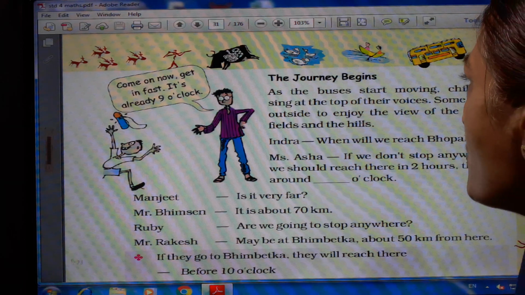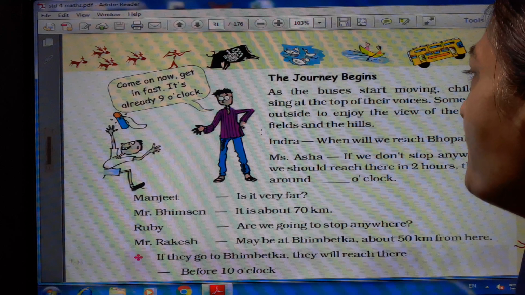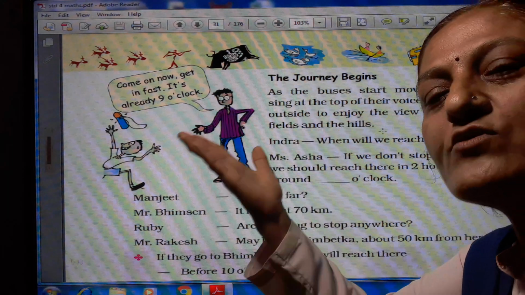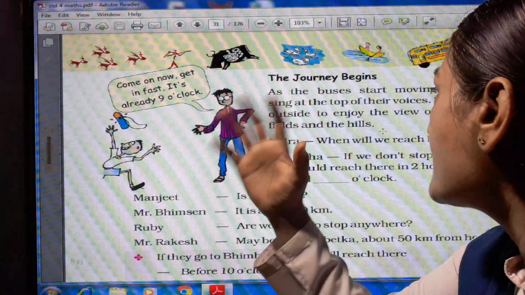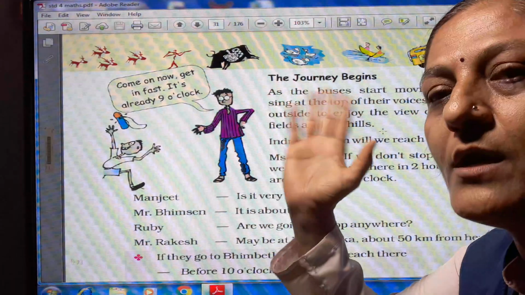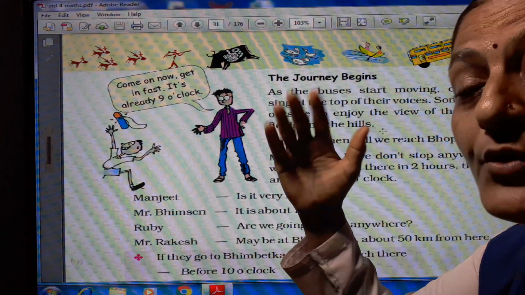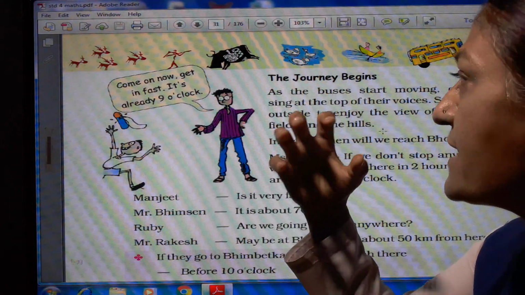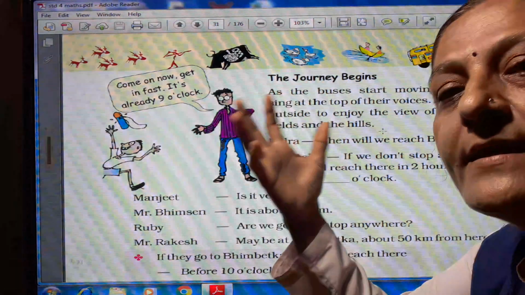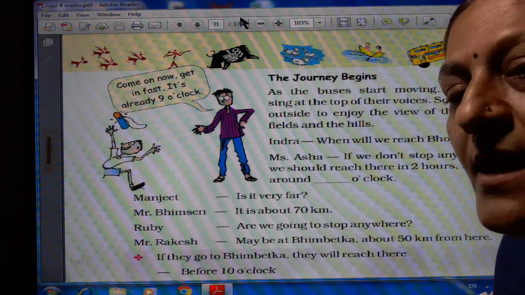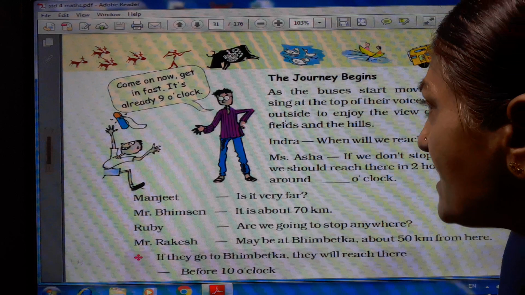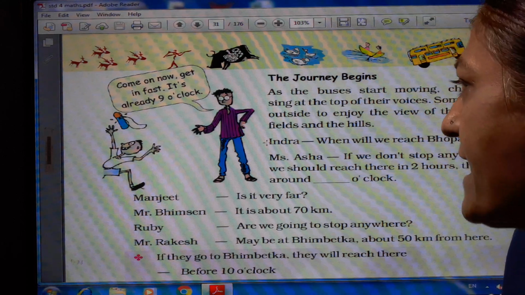Some look outside to enjoy the view of the green fields and hills. From the window, some children are watching the very good scenery, because there are green fields and hills, and natural beauty outside the window.